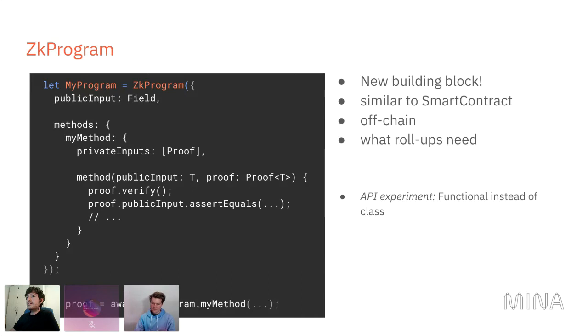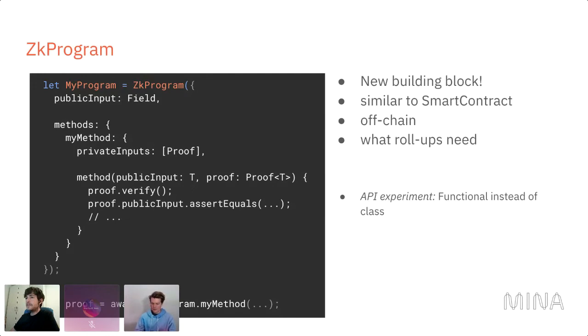The public input is like a circuit value that you already know, and the methods field is an object with arbitrary keys.